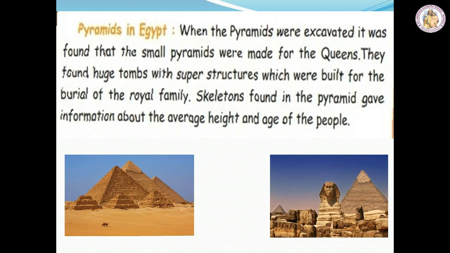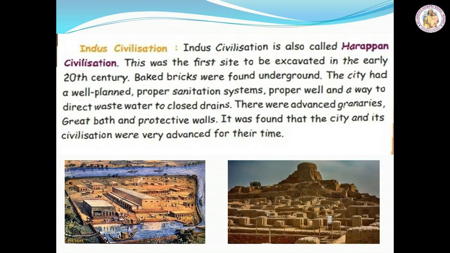That is called a pyramid. Indus civilization is also called Harappan civilization. The other name for Indus civilization is Harappan. This site was excavated in the early period, that is, the 20th century. In this century, they found many baked bricks. When they were digging the ground, they found many bricks.